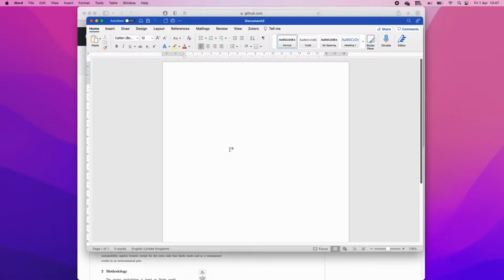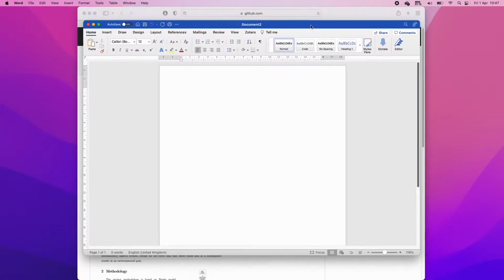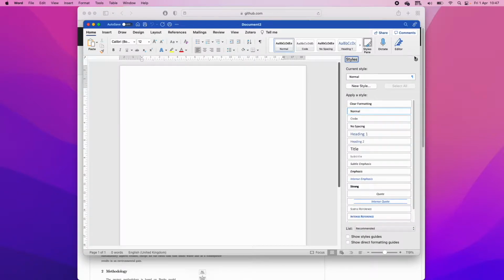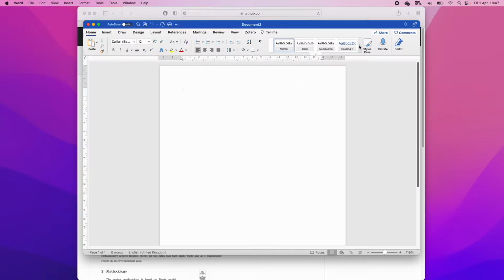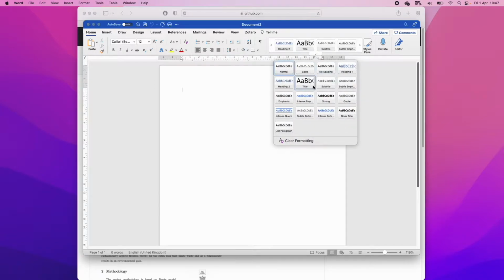And so here we can see we've got Word. This is the default settings in Word. And at the top, we've got this style pane. So it looks a little like this. We've got lots of different styles. We've got normal, we've got title, emphasis, headings, and so forth. And these styles not only help format your work, but also tell Word what the block of text is, which is going to be really useful for cross-referencing and organizing your chapters.